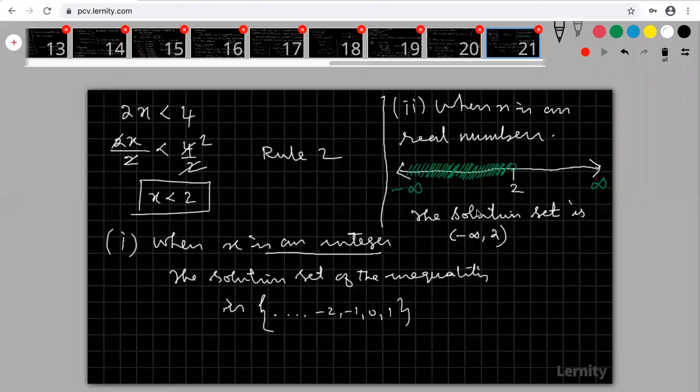Please look at that. For real numbers only, we use this interval symbol. For integers, whole numbers, and natural numbers, you have to write the set. This interval is also a set representing the real numbers. That is called intervals.